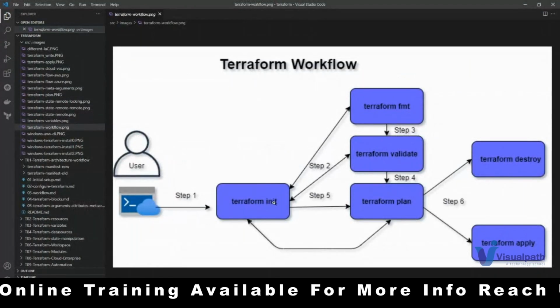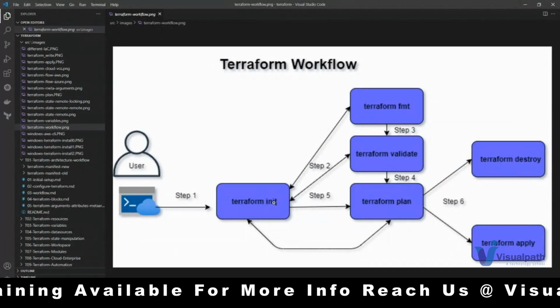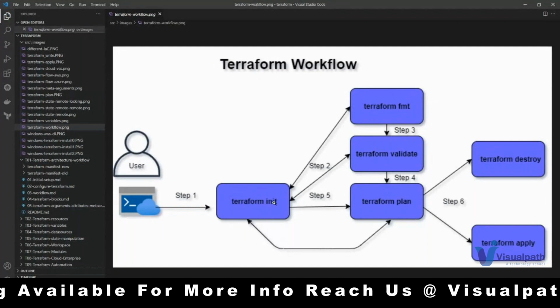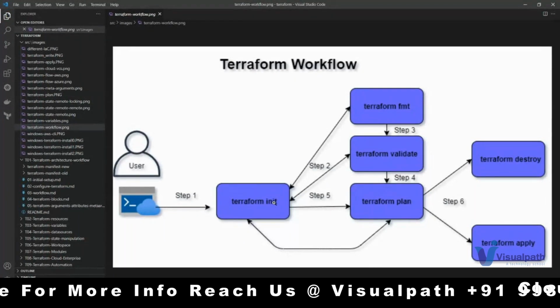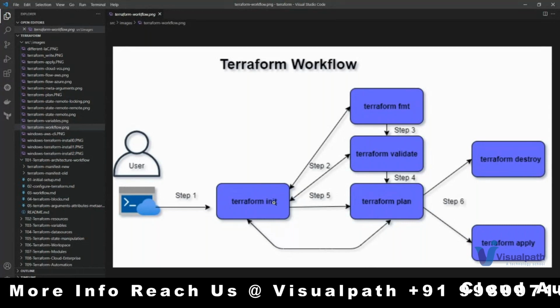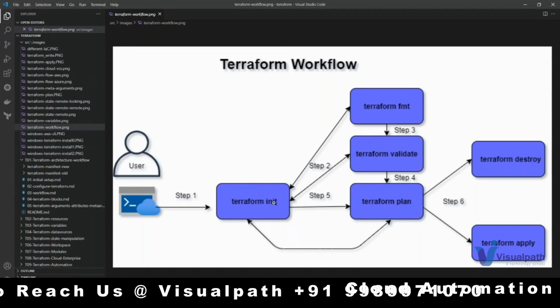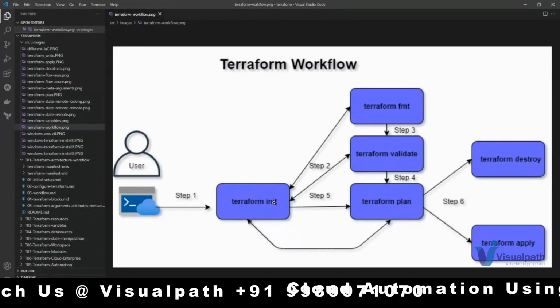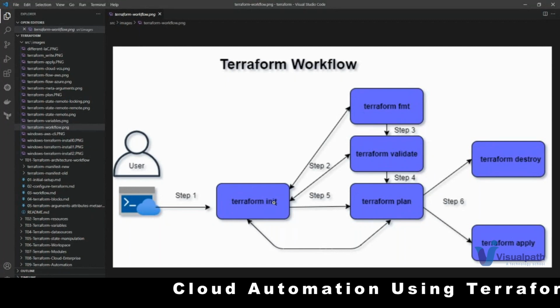As an administrator, or the user who's trying to manage this infrastructure, he will first execute terraform init in the directory where he has written the Terraform configuration files. When he executes this command, it will download the plugin related to your provider. Let's say you are writing configuration files to contact AWS and create some resources. So you have to define that particular provider.